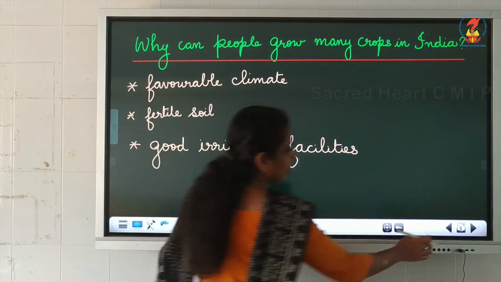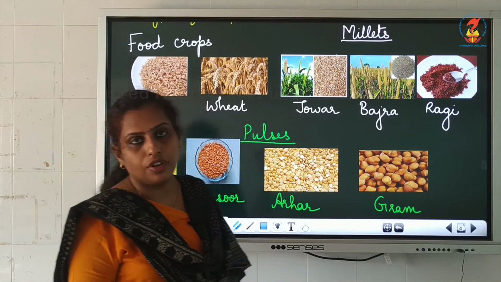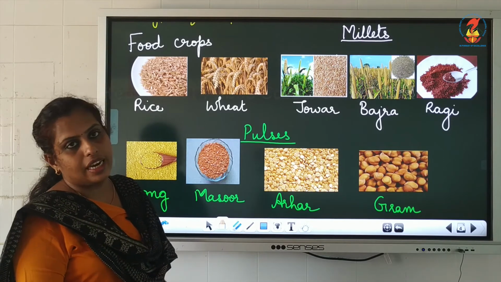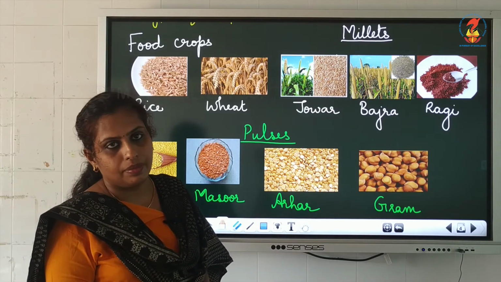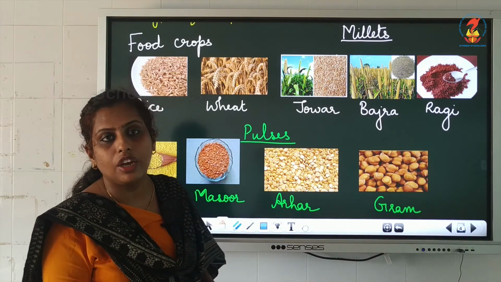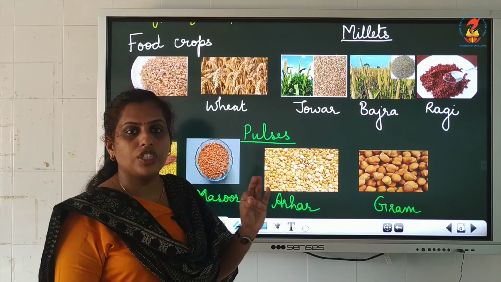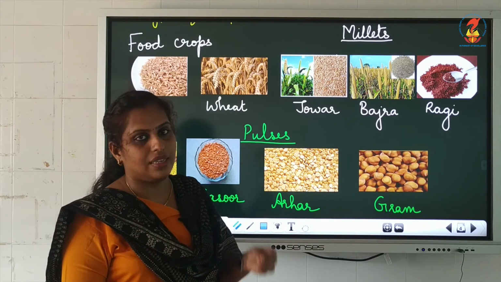So let's see the next point. The next point is the types of crops we have in our country. Which are the types of crops we have? The first type is food crops. Food crops, the word itself shows the meaning. Food crops means crops which are grown to be eaten.